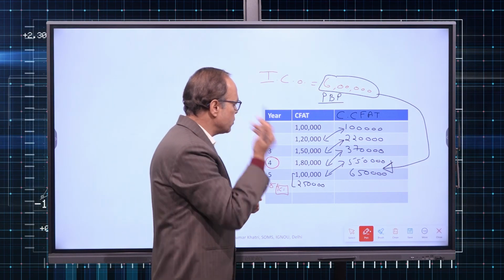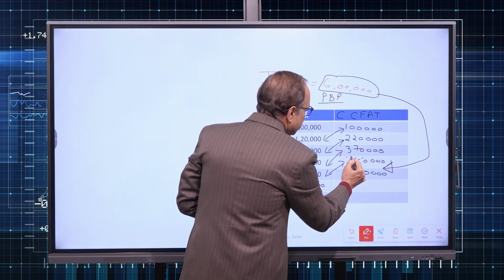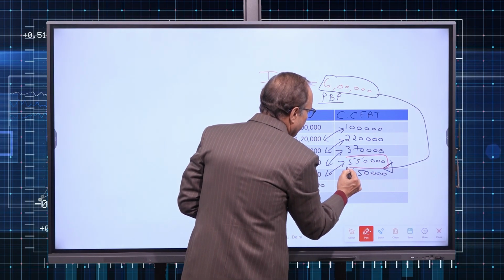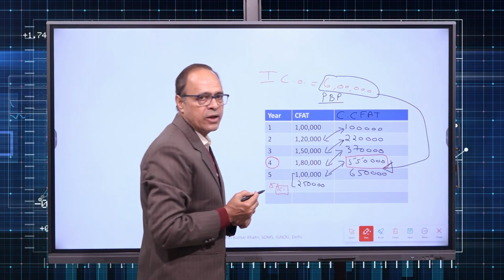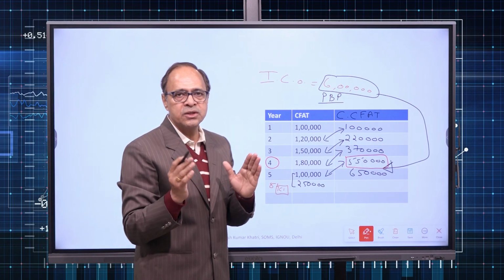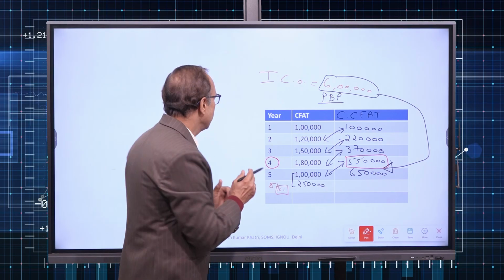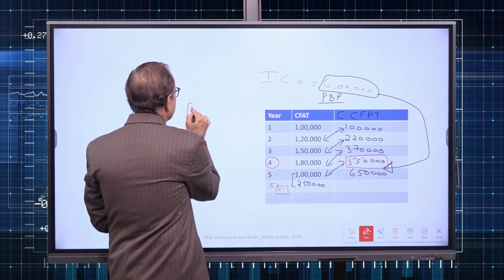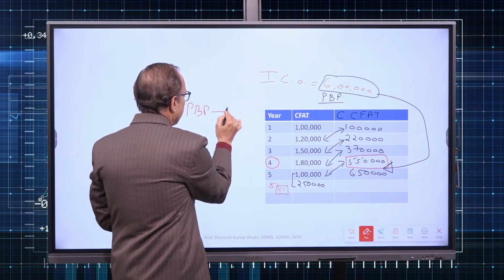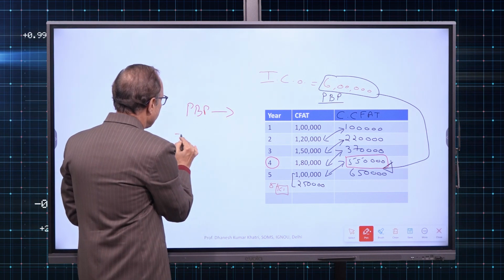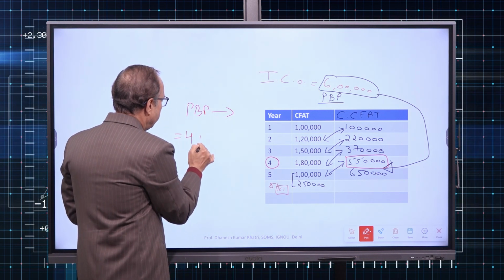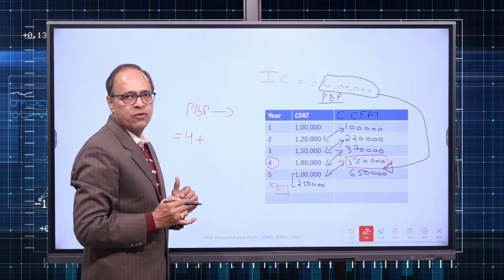So how much has been recovered by the end of 4th year? 550. So we are running short of only 50,000 to make it equal to 6 lakh. So payback period in this case will be equal to 4 years plus some fraction of the 5th year.